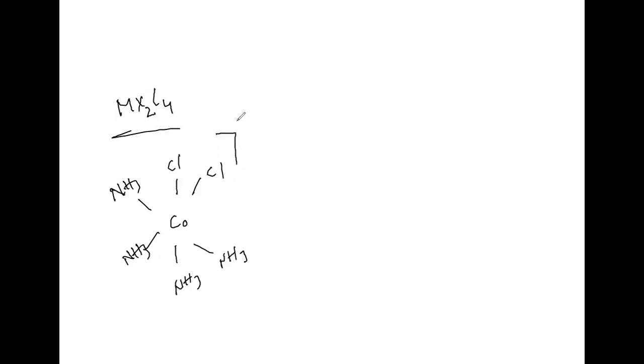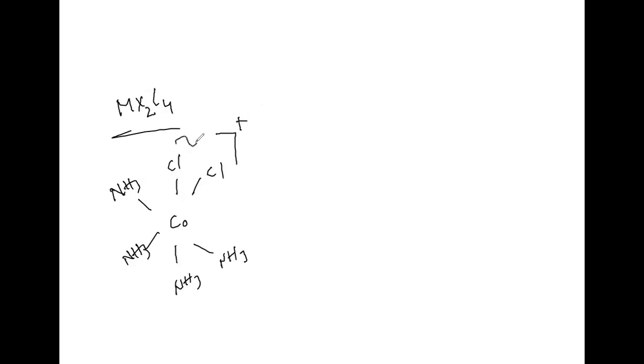This one I can write like this: Co, Cl, Cl, NH3, NH3, NH3, NH3. We can take it like this.